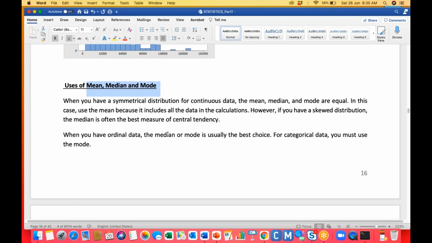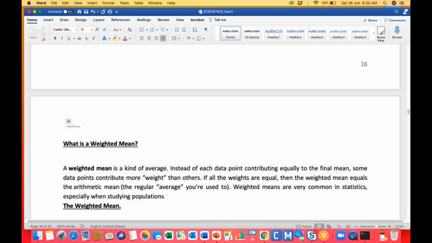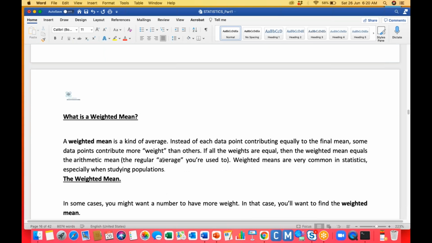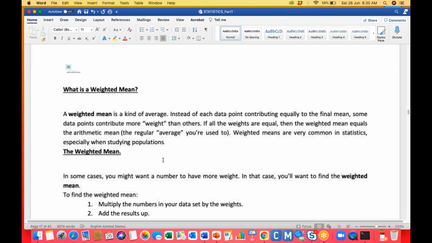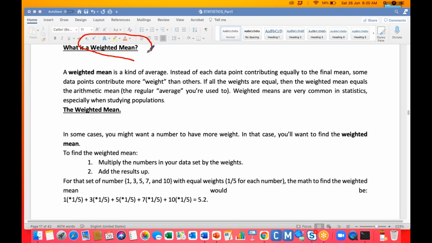Got it? See, other than the mean, median and mode, we have some other statistical means. The first one is the weighted mean. Let's take a small example.